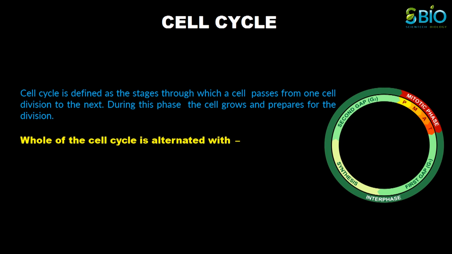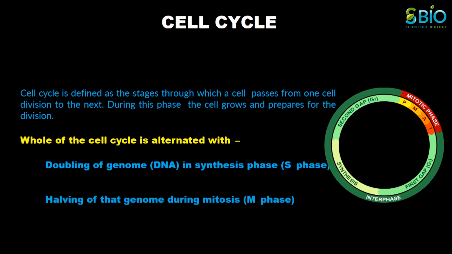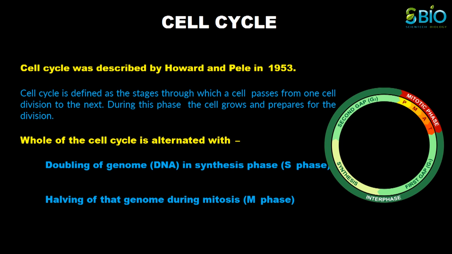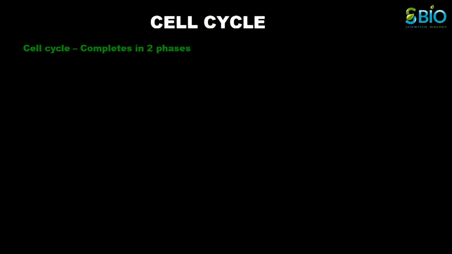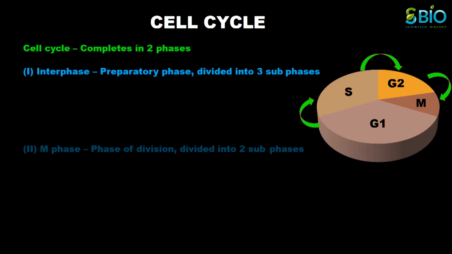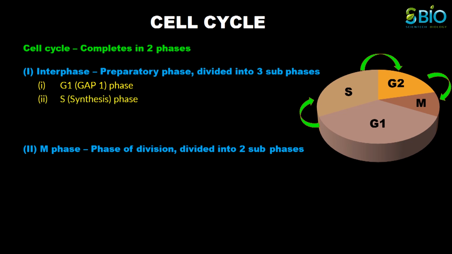The two main events occur in each cell division. The first is the doubling of genome in the synthesis phase, also called S phase, and the second is halving of genome during mitosis phase. The eukaryotic cell cycle completes in two phases, the interphase and M phase. Interphase is the preparatory phase of the cell cycle which leads to the doubling of genome. The interphase is further divided into G1 or post-mitotic gap phase, S phase or synthesis phase, and G2 or pre-mitotic gap phase.